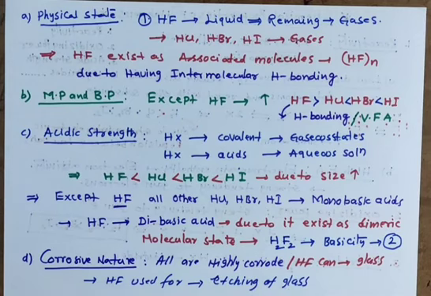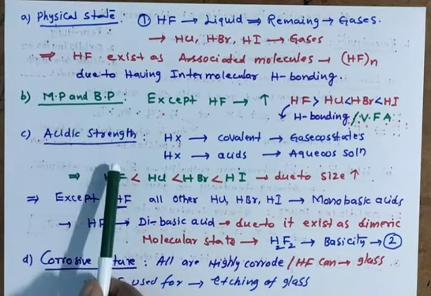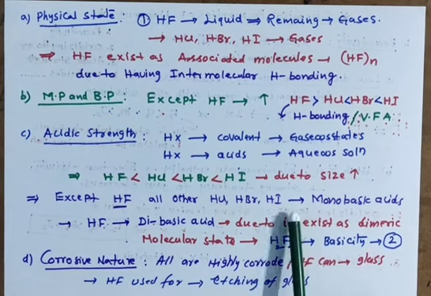We get designed glass for decorative purposes. So HF can eat up the glass also. That's why hydrofluoric acid is used in etching of glass also. And these are the properties of hydrides: physical state, melting and boiling point, acidic strength, and corrosive nature. HF is a dibasic acid. It is not a monobasic acid.